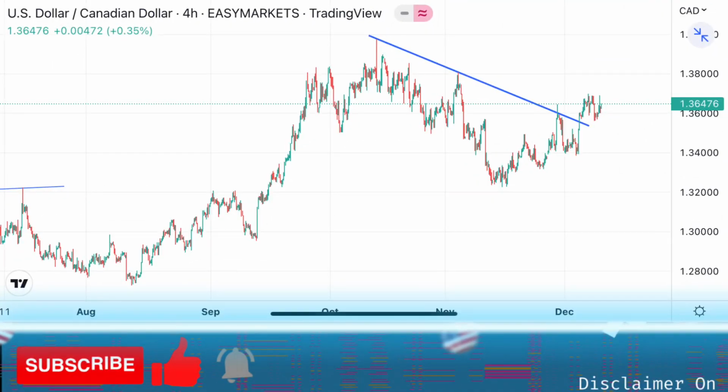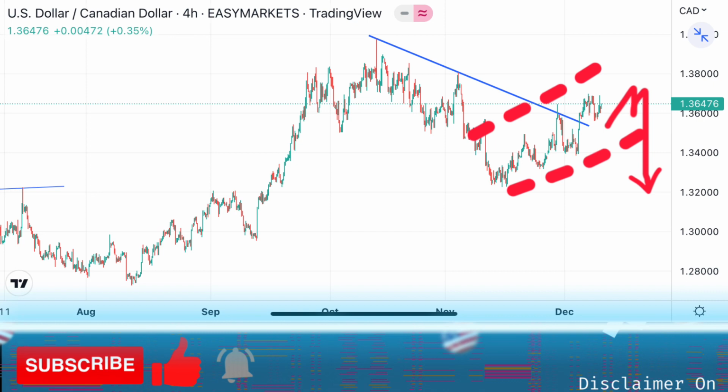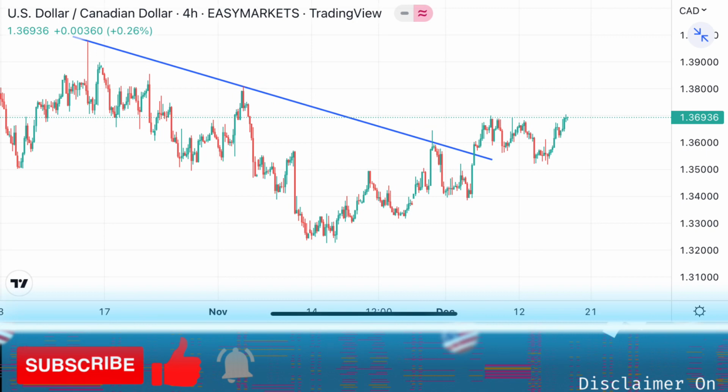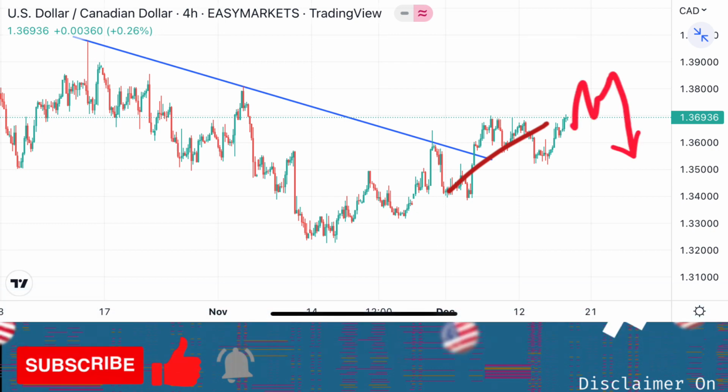Next we have the Canadian dollar. Last week I said Canadian would remain in a bullish wave, and after that I would try to look for a sell setup. Instead, Canadian just moved sideways after breaking upside, and here's the update. For this pair I personally didn't go for a trade, because it didn't give me a sell setup. So what's next for CAD? Next week I can see Canadian could break upside and start to correct.